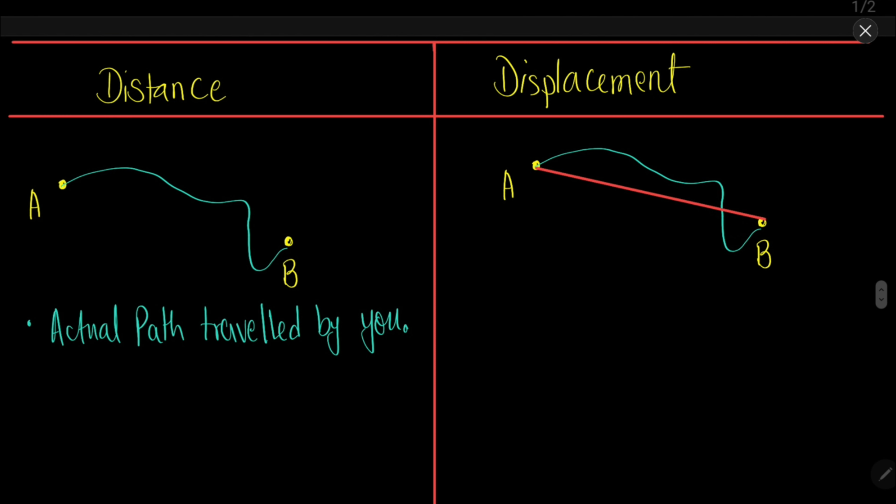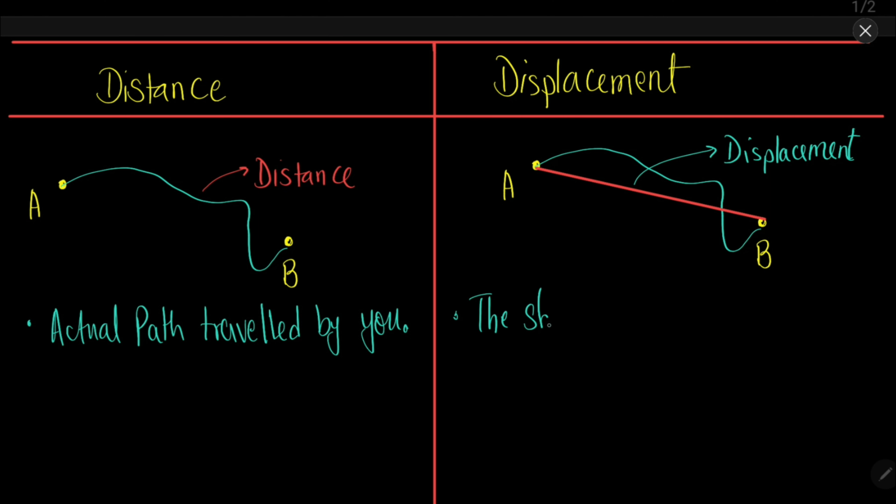So this is distance, and this thing is displacement. So displacement is nothing but the shortest path between initial and final point.